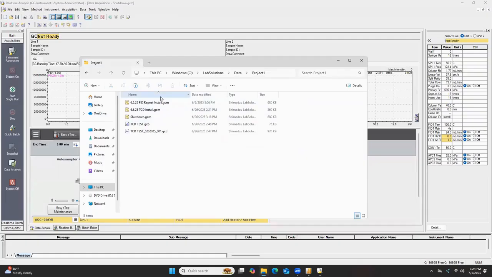So in Project 1, we have 3 method files and one batch table file, and then 1 chromatogram data file.